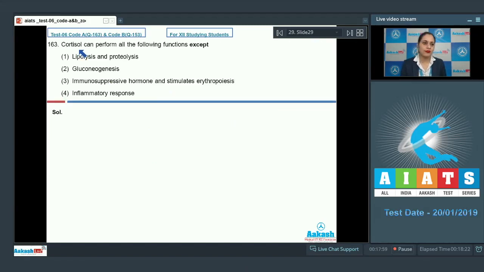Question number 163. Cortisol can perform all of the following functions except, and the very first option given is lipolysis and proteolysis.